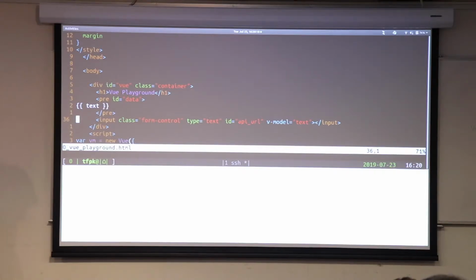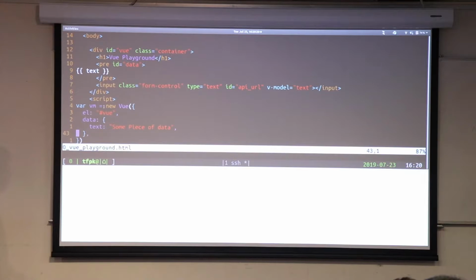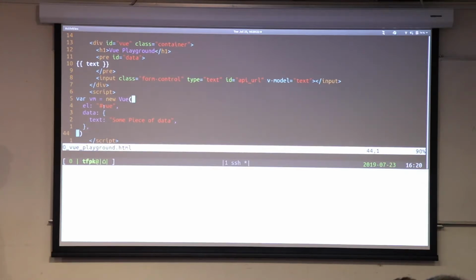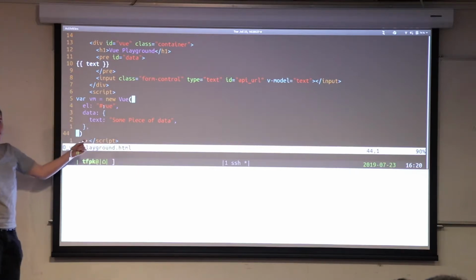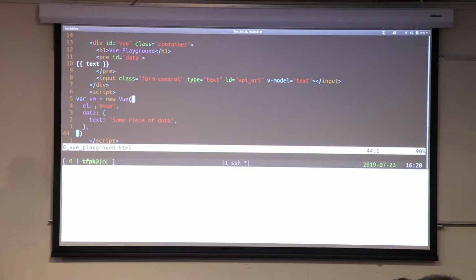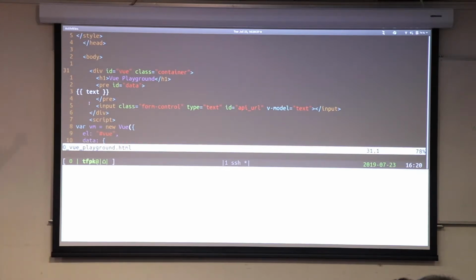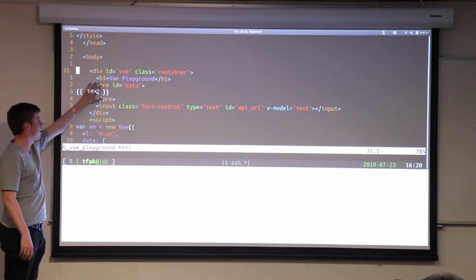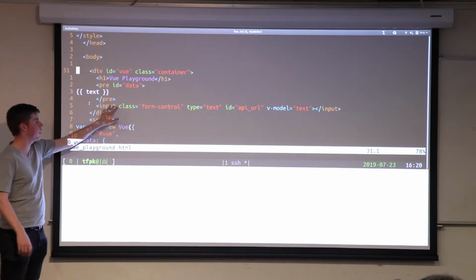Cool, okay. So then the only other thing that we need to do is just tell this web page to use Vue. So we've got this little script down the bottom, and all it says is, I'd like you to create a new Vue instance, to start running Vue effectively. And you're going to start running it at this place called el. So el is this div here called Vue, and it's kind of the container for everything. So this contains our little variable here, and it also contains the input.